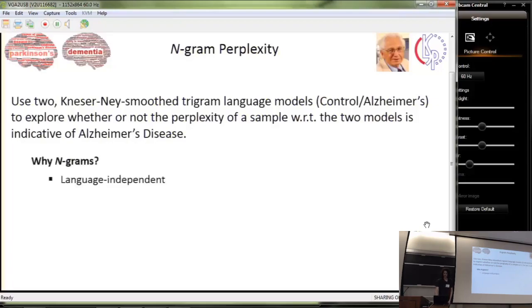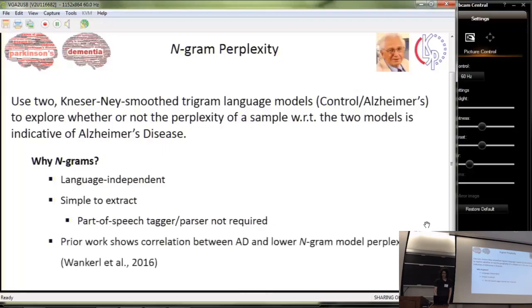The benefit of n-grams is that they're language independent and simple to extract, meaning that a part-of-speech tagger or parser is not required. This means that we could run the same feature extraction on our German cookie data and our English cookie data. Additionally, prior work showed a correlation between Alzheimer's disease and a lower n-gram model perplexity, based on the works of Iris Murdoch, who was diagnosed late in her life with Alzheimer's.